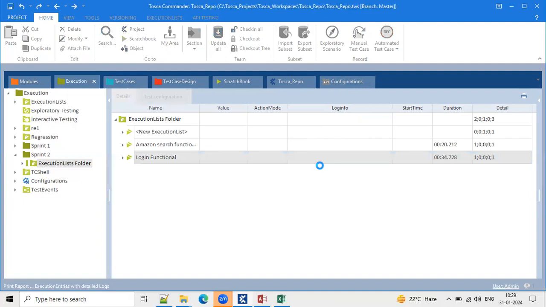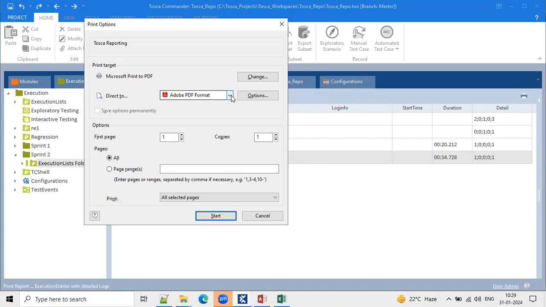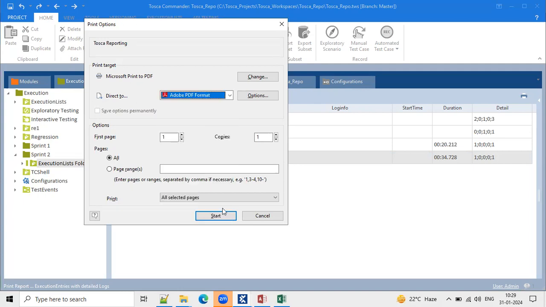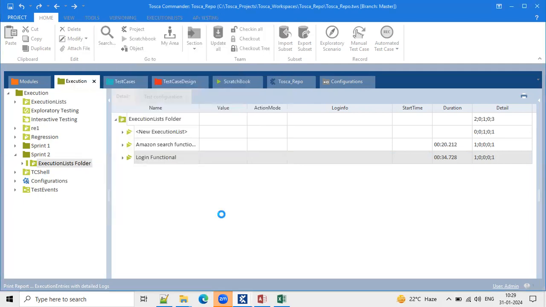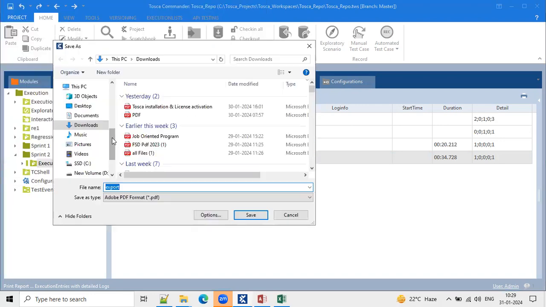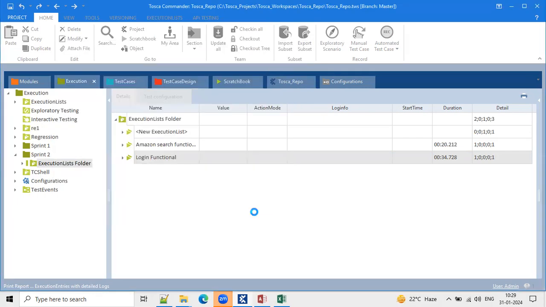So this one is exporting some report format. We can choose our required format. The default PDF is selected here. You can choose any one of your formats like Excel or Word document or whatever it is. As of now, I'm just picking the PDF format only. Click on start. Once you click on start, just save this format. Login report. Click on save. I'll show you that format, how it looks.